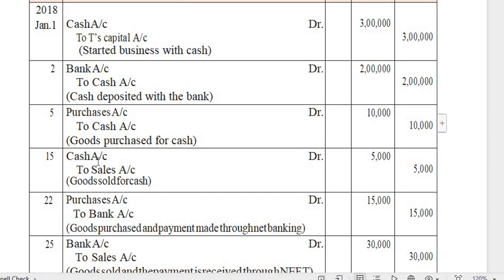We have completed purchase, and we have already completed cash. Now we have to see sales. So you have to prepare the sales account. How many transactions involve sales? January 15th and January 25th. Both the sales appear as a credit. So while preparing the account, you have to mention it on the credit side of your account.